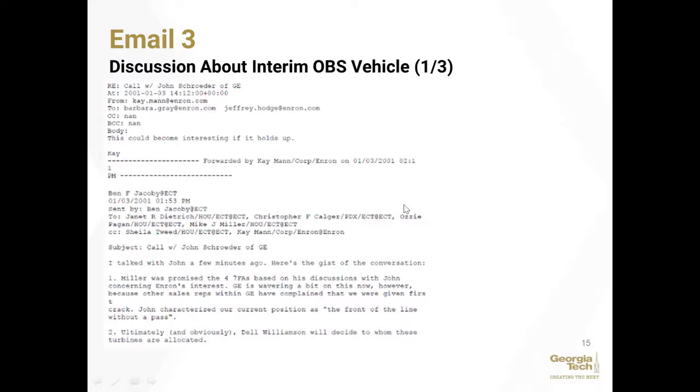This is email 3, discussion about interim OBS vehicle. So this is an email from K-Man, the head of legal at Enron, to other personnel at Enron. And it's in reference to a contract with GE that they were negotiating, Enron, to purchase turbines.